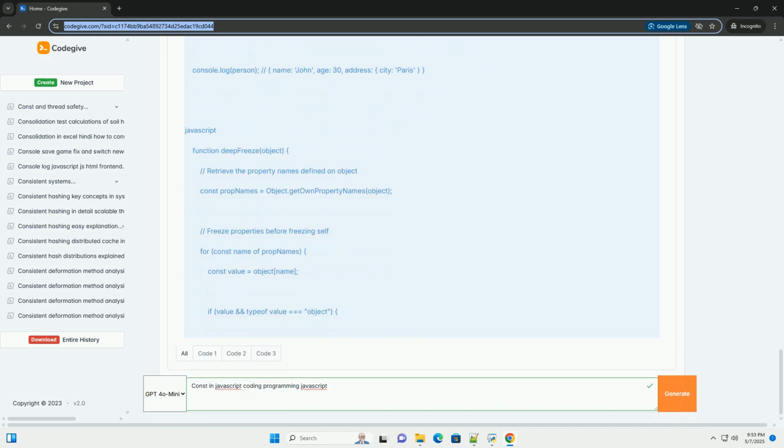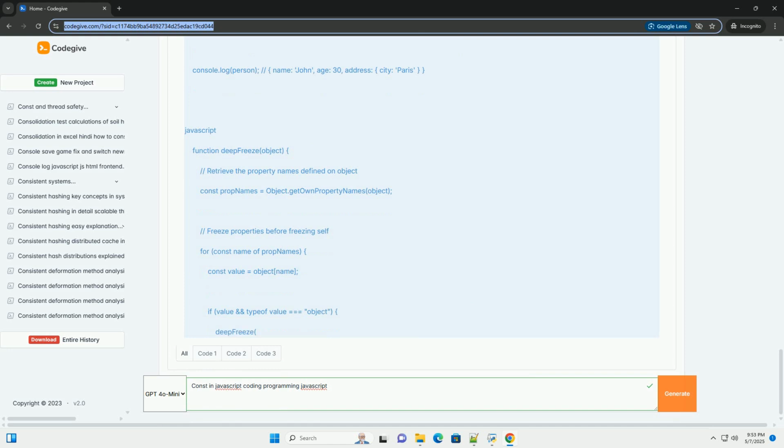In simpler terms, const means you can't change what the variable refers to, but you might be able to change the thing the variable refers to. This is really important for objects and arrays. Basic usage and syntax. The syntax for declaring a const variable is straightforward.